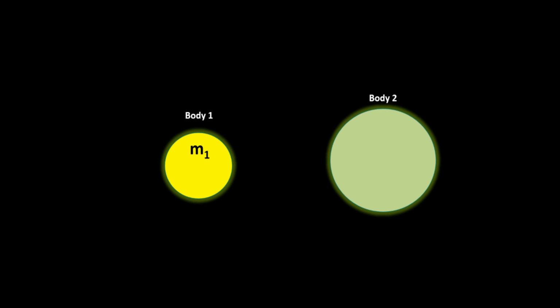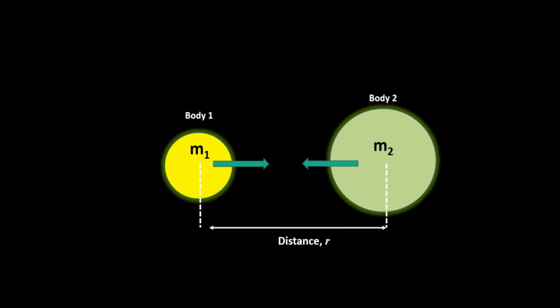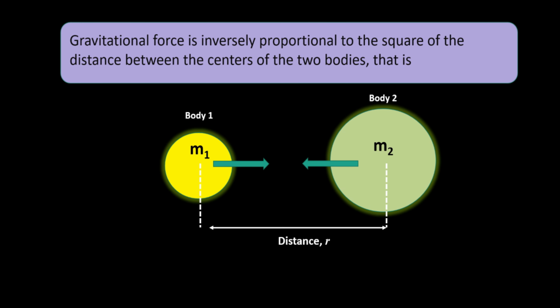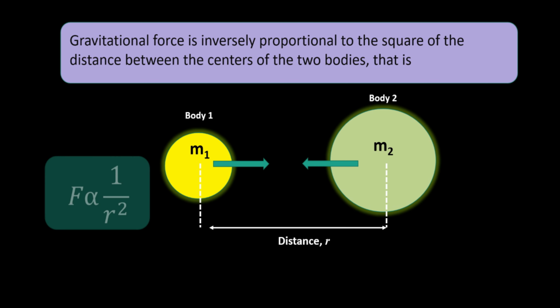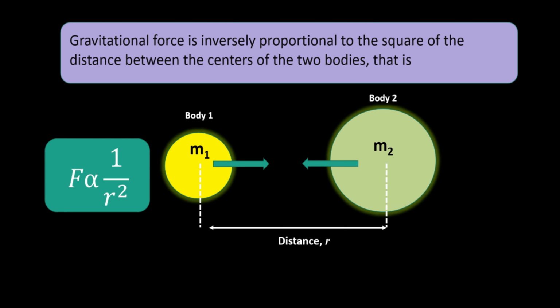Now, look at body 1 with mass m1 and body 2 with mass m2. They have gravitational force with each other with the distance r. The second relationship states that gravitational force is inversely proportional to the square of the distance between the centers of the two bodies.